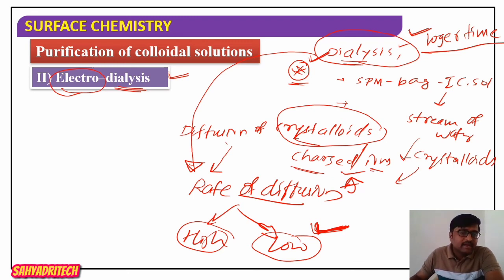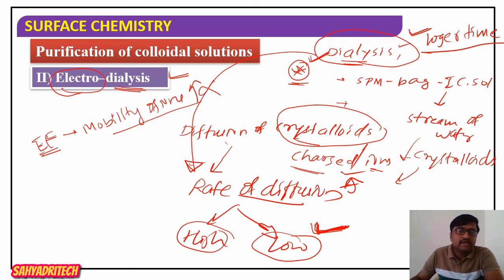We know the concept of mobility of charged particles under the influence of an electric field. In the presence of an electric field, the mobility of ions increases. Mobility of ions is directly proportional to the rate of diffusion. If mobility is more, the rate of diffusion is more, and dialysis can be carried out in a shorter interval of time.